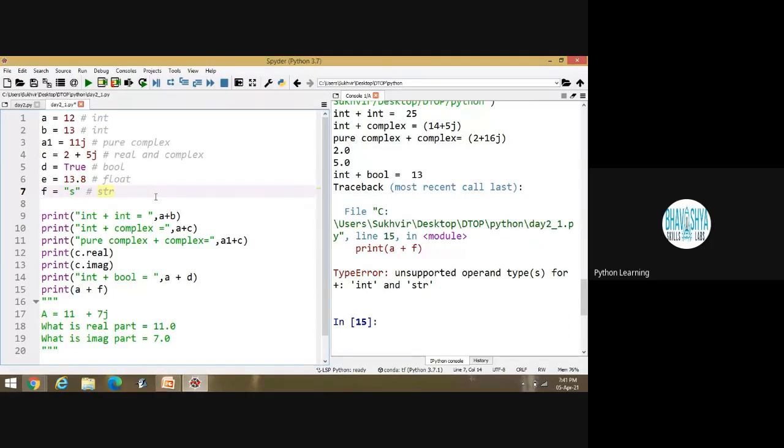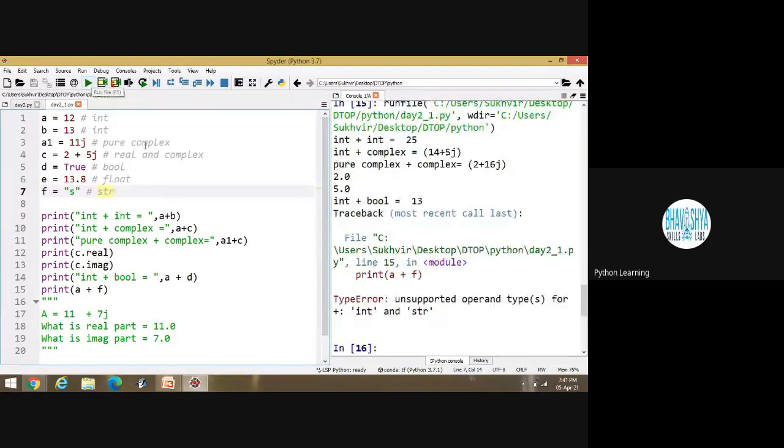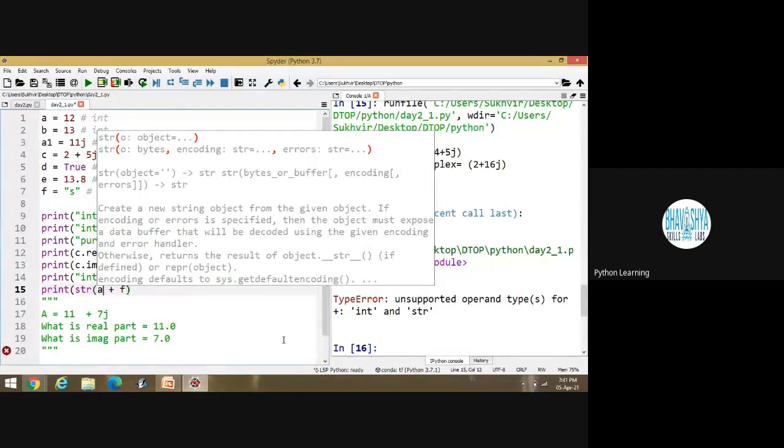Is it okay? Let's execute this one. You can't add an integer with a string value. This is the problem. Suppose I have to add these items, then what to do? I have to convert the integer value into a string by writing str inside brackets, str(A), like this.